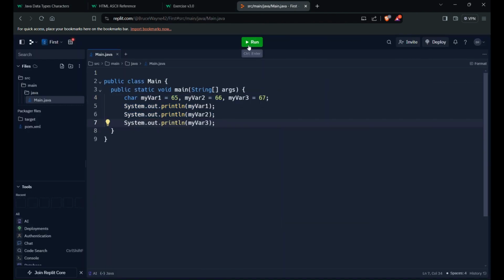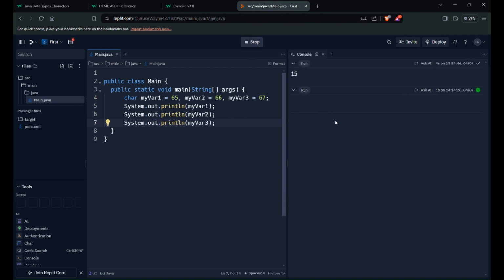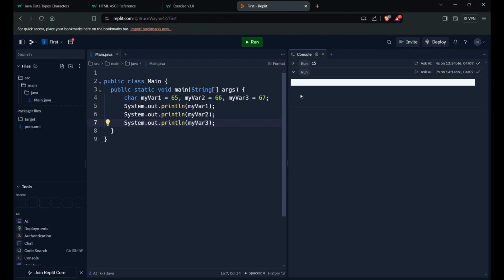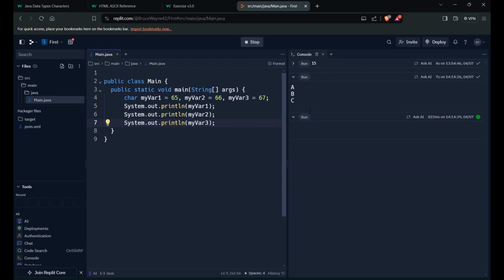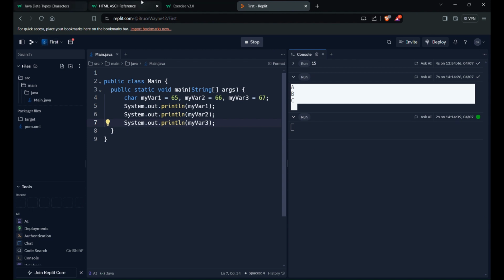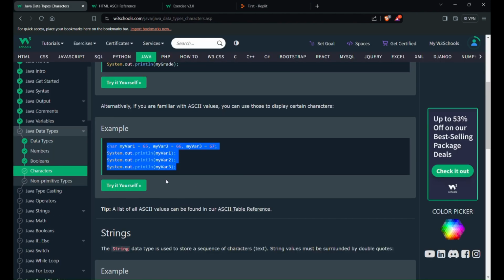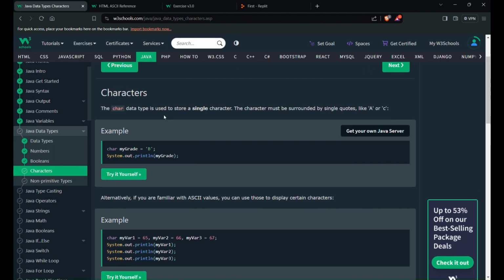Let's check it. Yeah, we got it here. First is A. Let's run it. Yeah, A, B, C. So we can use ASCII values as well for characters.